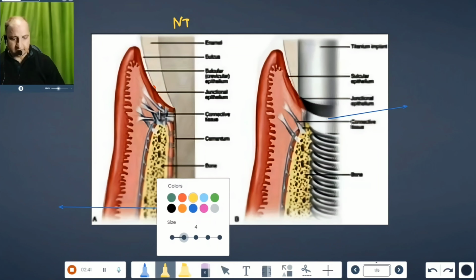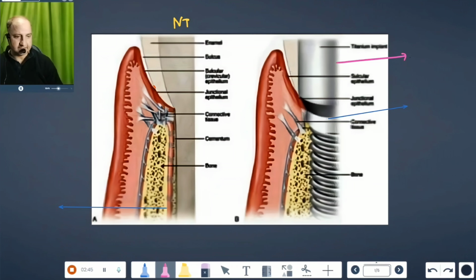While on the right we see the dental implant that is rigidly fixed within the surrounding bone by a process known as osseointegration, which is the direct structural and functional connection between the living ordered bone and the surface of the titanium that helps the implant directly transfer stress to the surrounding bone.